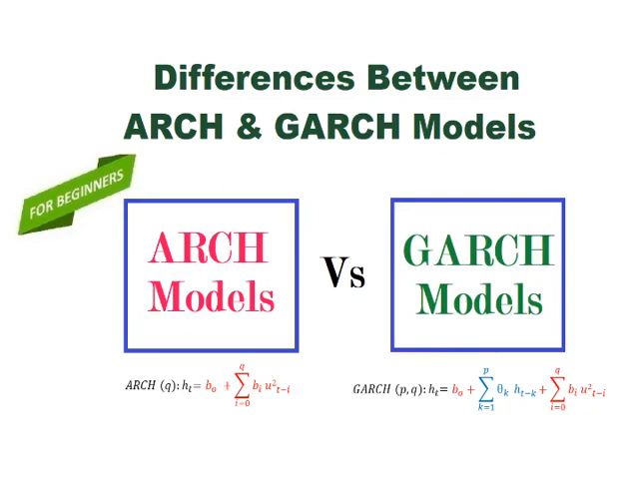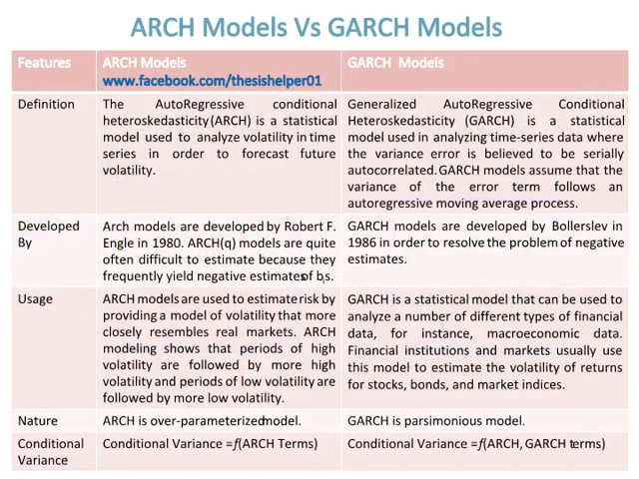Differences between ARCH and GARCH models. ARCH models versus GARCH models. Autoregressive conditional heteroscedasticity, ARCH, is a statistical model used to analyze volatility in time series in order to forecast future volatility. Whereas, generalized autoregressive conditional heteroscedasticity, GARCH, is a statistical model used in analyzing time series data where the variance error is believed to be serially autocorrelated.